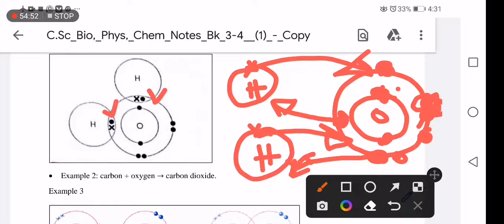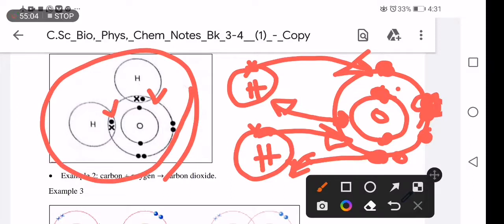You draw it like you are making overlapping sets, just like that. So this is covalent bonding. This is bonding for water. Hydrogen donated 1 and received 1. Another hydrogen atom donated 1 and received 1. That is covalent bonding, where atoms share electrons.